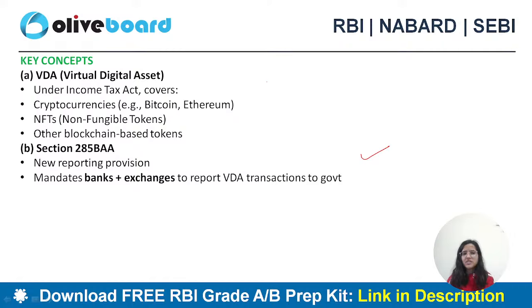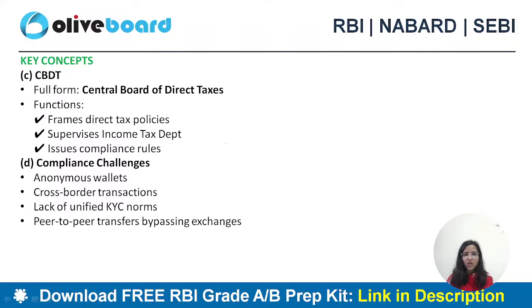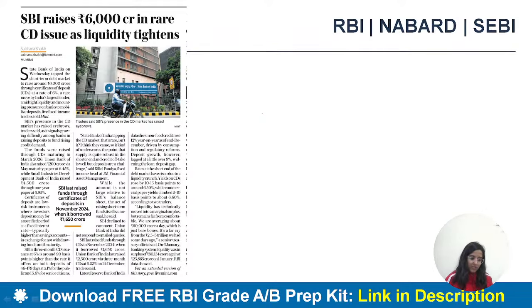Virtual digital assets means your cryptocurrencies like Bitcoin, Ethereum, all the blockchain assets. Section 285 BAA mandates banks and exchanges to report such transactions to the government, to CBDT. So this is what the news is about: you're going to get new rules related to cryptocurrency.